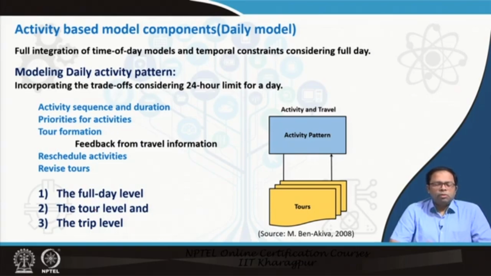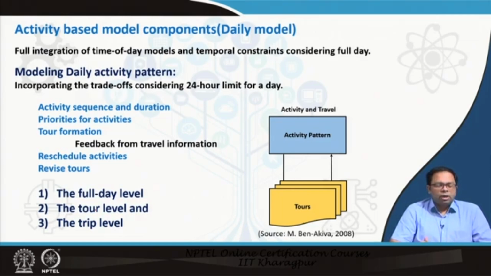So, in activity based model components, when we talk about the daily model, we integrate time of the day and different temporal constraints considering the full day. So, that means we have to consider the trade-offs considering a 24-hour limit for a day. Within that, we have to sequence our activities, and then we have to consider that at different times of the day, what kind of activities take place.